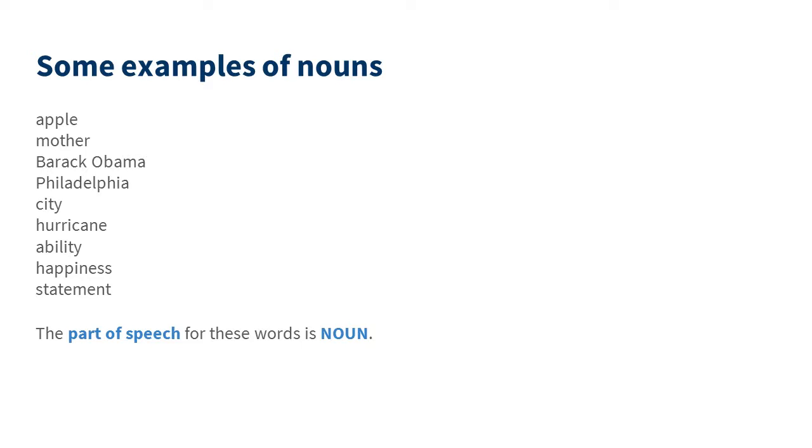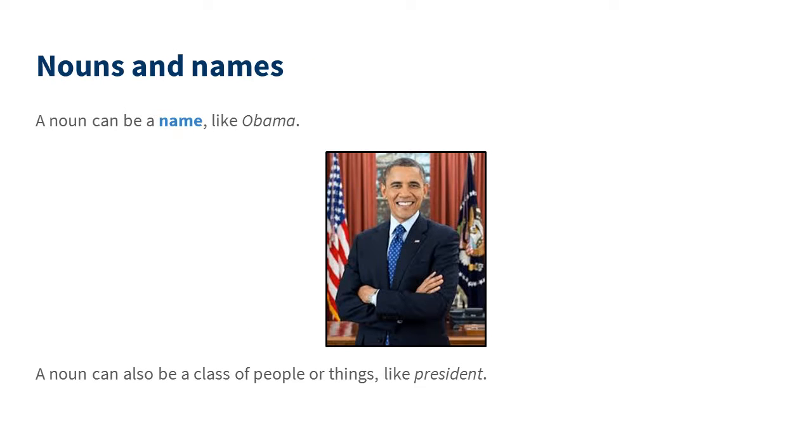Here are some examples of nouns: apple, mother, Barack Obama, Philadelphia, city, hurricane, ability, happiness, statement. The part of speech for these words is noun, and there's a separate unit on part of speech. So if we compare nouns and names, a noun can be a name, like Obama. A noun can also be a class of people or things, like president.